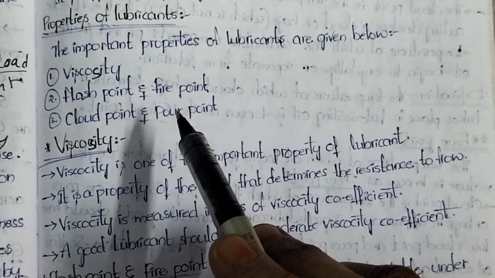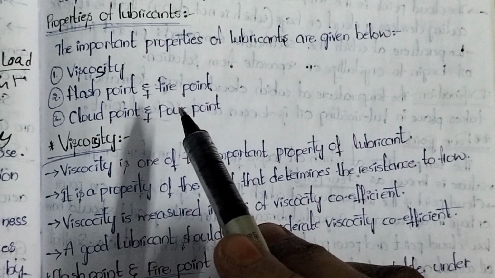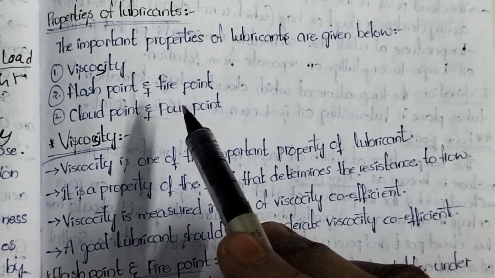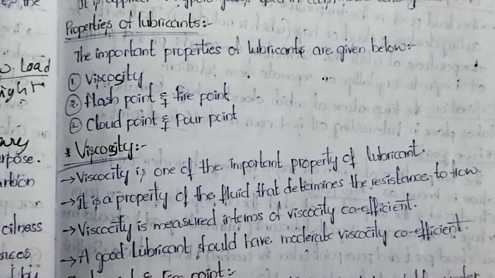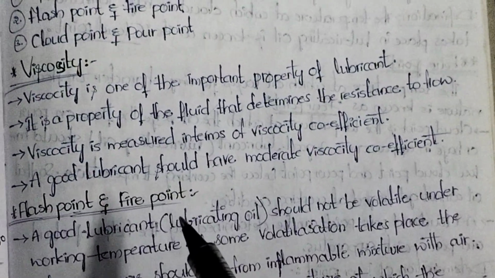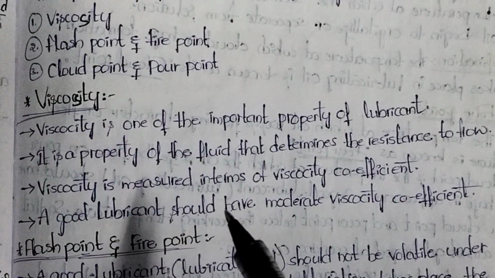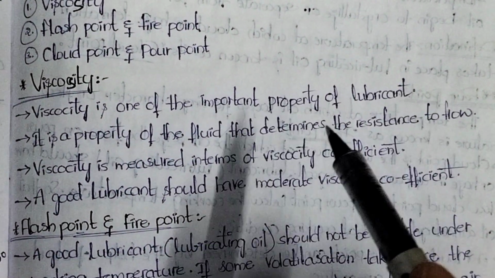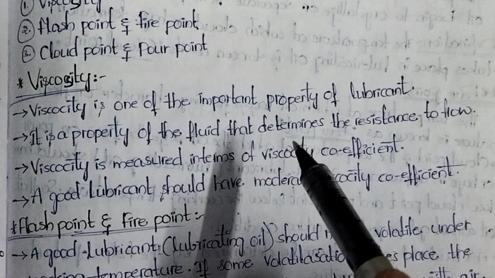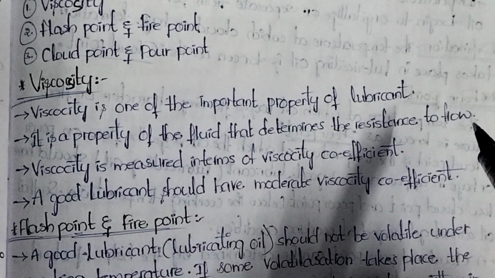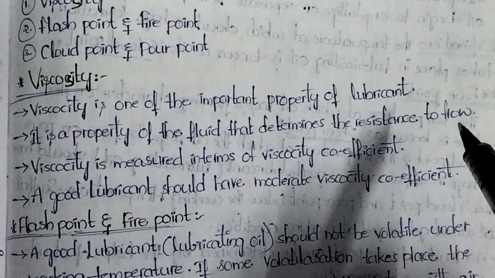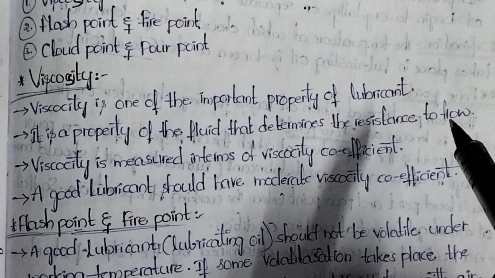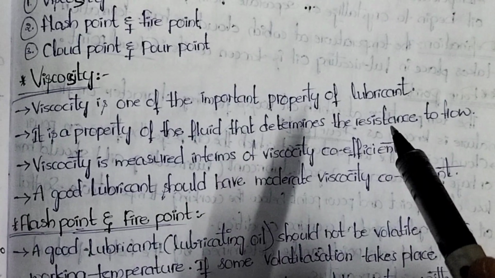This topic is very easy and very important from the exam point of view. Look into the properties of lubricants. First one is viscosity. Viscosity is an important property of a lubricant. It is the property of a fluid that determines the resistance to flow. Any liquid has an internal resistance force acting in the direction opposite to the flow. If a fluid is flowing in one direction, its internal resistance force acts completely in the opposite direction to the flow.